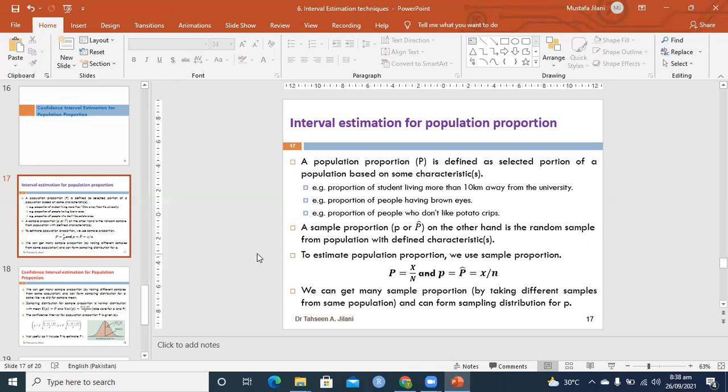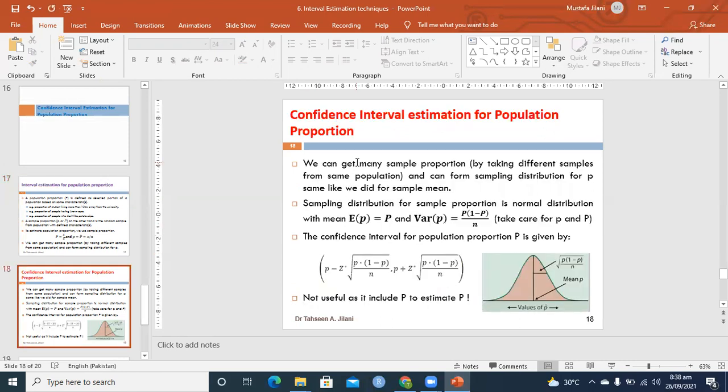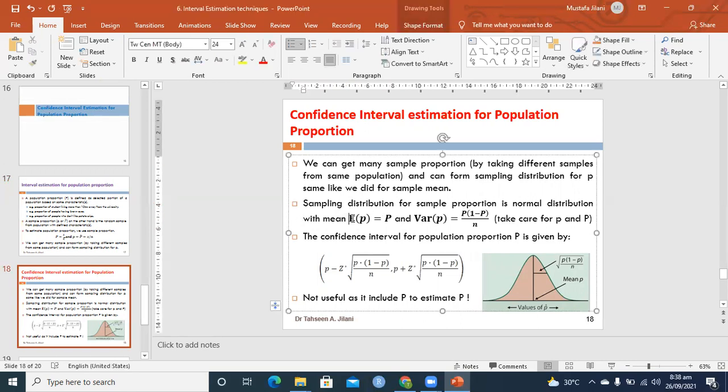This is the same concept as we did in the sampling distribution for the sample mean, and therefore there should exist a sampling distribution for the sample proportion, small p or p cap. The good thing is that the central limit theorem also applies similarly for the proportion case. The mean for the proportion is p. If you remember, expected x bar is equal to mu. Similarly here, the expected value of the sample proportion is the population proportion, and the variance of the sample proportion is equal to capital P times 1 minus capital P divided by n.